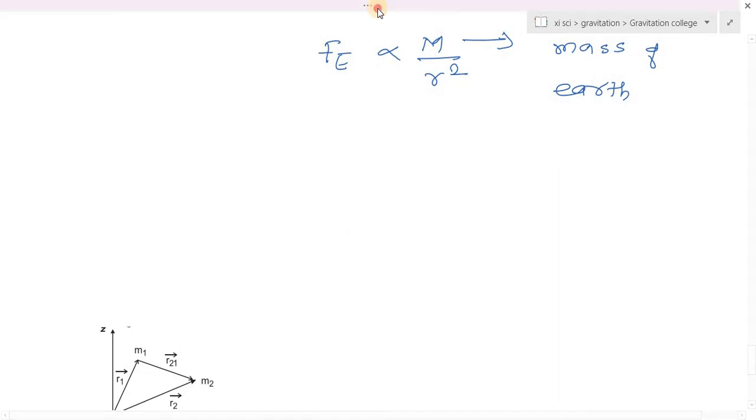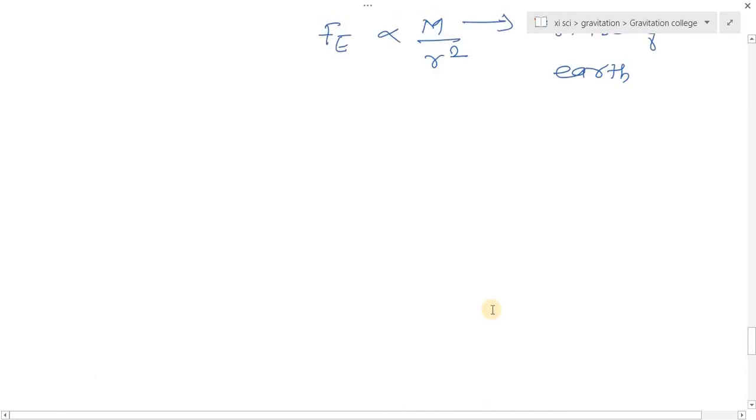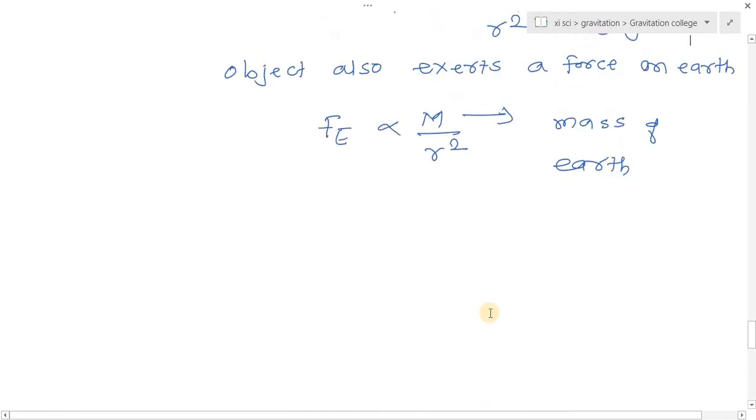So according to Newton's third law, for every action there is an equal and opposite reaction. According to Newton's third law of motion, the force on the body due to the earth has to be equal to the force on earth due to the object. Hence the force F is also proportional to the mass of earth. Hence Newton concludes that the gravitational force between the earth and the object is directly proportional to small m and capital M, that is, mass of object times mass of earth, and inversely proportional to distance square.